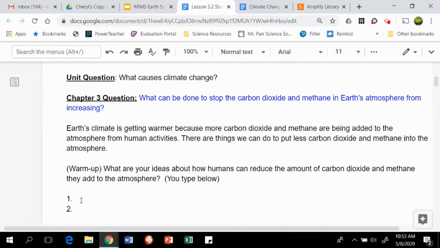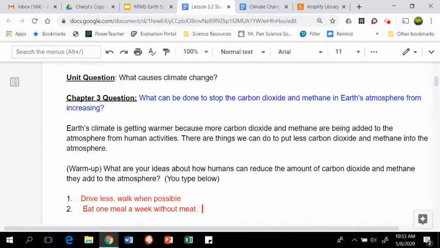So maybe something like drive less, so you're burning less fossil fuels, walk when possible, maybe something like eat 1 meal a week without meat.